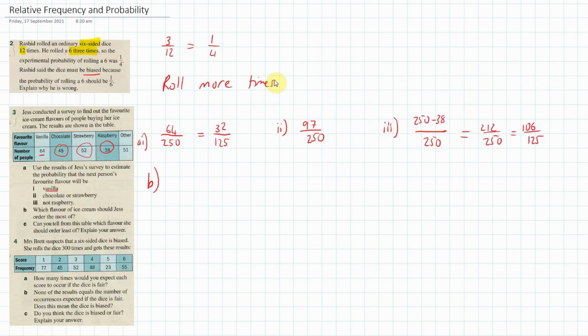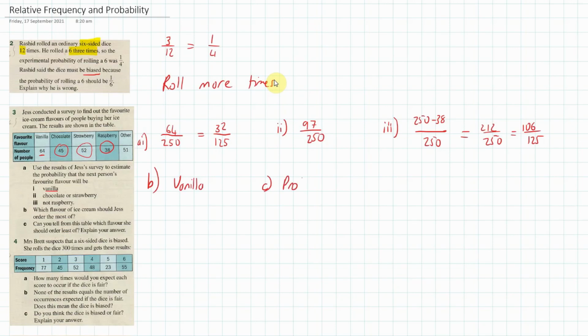Now, B. Which flavour of ice cream should Jess order the most of? Obviously, vanilla. Not just because it's the best flavour, but because that's the one that's most popular. Okay, C. Can you tell from this table which flavour she should order least of? Explain your answer. Well, you could say probably raspberry, but you're not entirely sure.